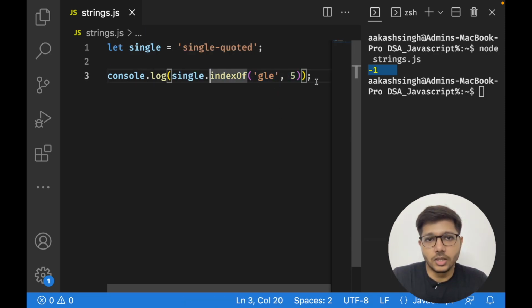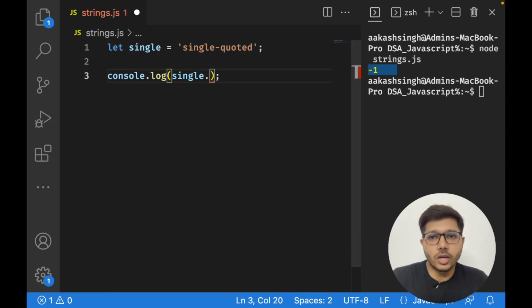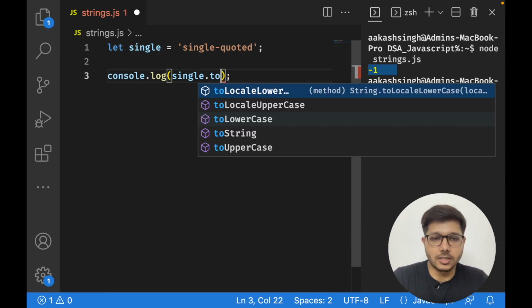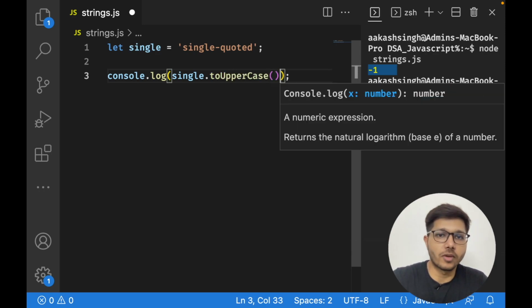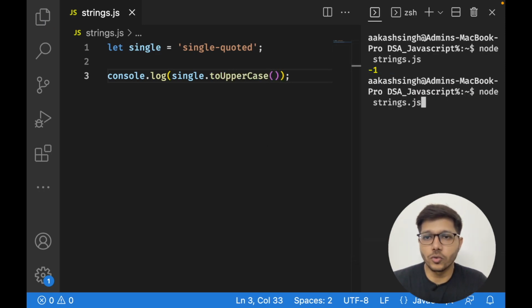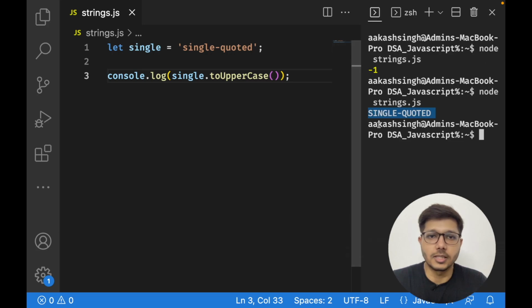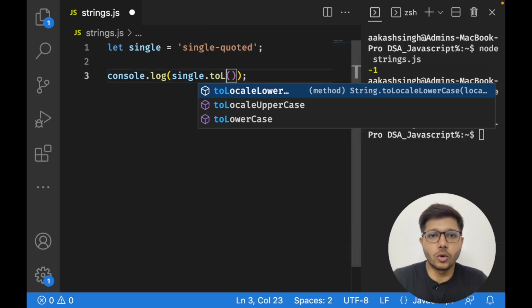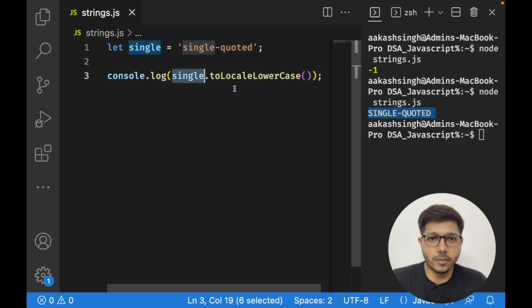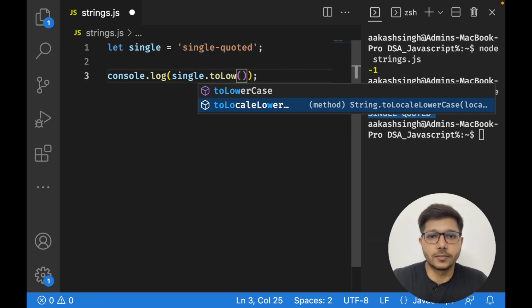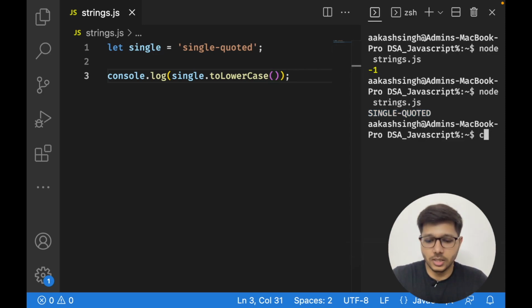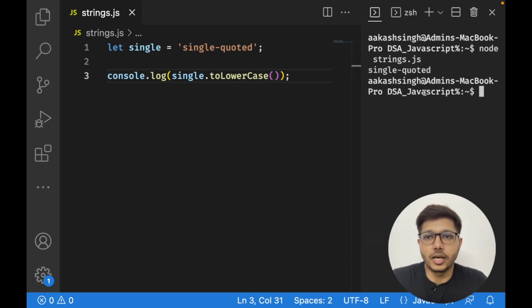All right, this single string, you can convert into uppercase. You just have to put your variable, then toUpperCase, and it is going to return all the characters in uppercase. And similarly, you can convert to lowercase, just by putting your variable and calling the method toLowerCase. All right, let us run it, and it is converted to lowercase.